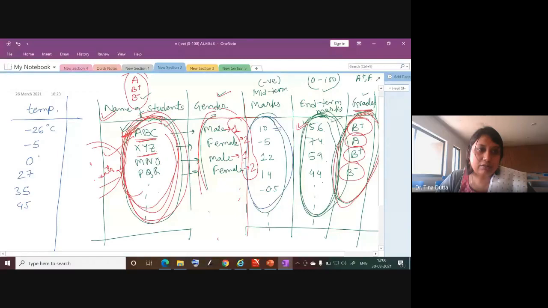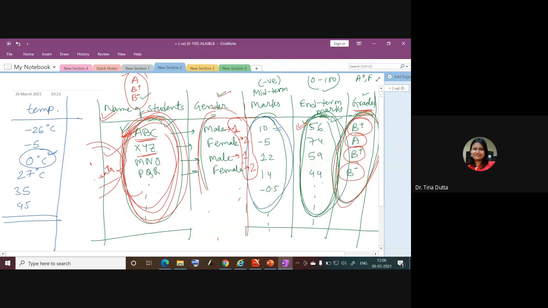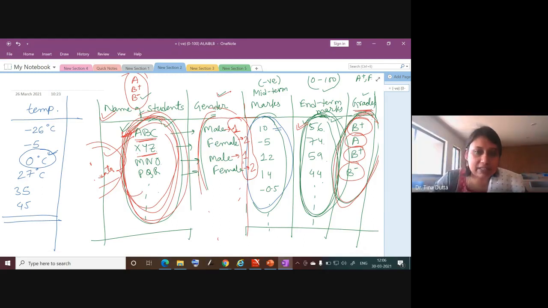So these are all in Celsius. We have the numbers here, these are all numbers, right? So we can add and subtract them. But the problem with these numbers is we cannot multiply or divide them. Why? Because we do not have a definite zero. Definite zero means that zero exists, 0 degree Celsius, but theoretically the temperature can go up to minus infinity and up to plus infinity, theoretically, not in real sense. So that means zero is not the lowest point.